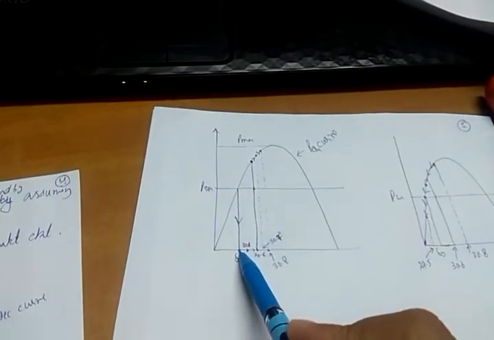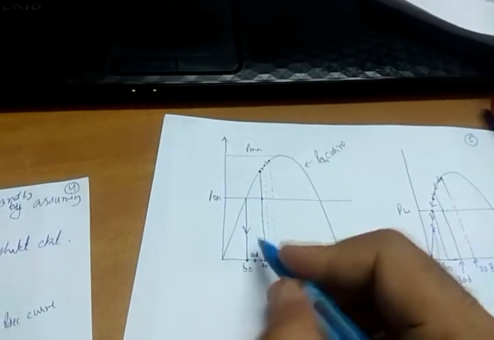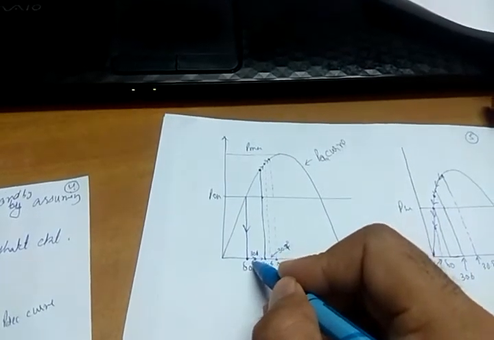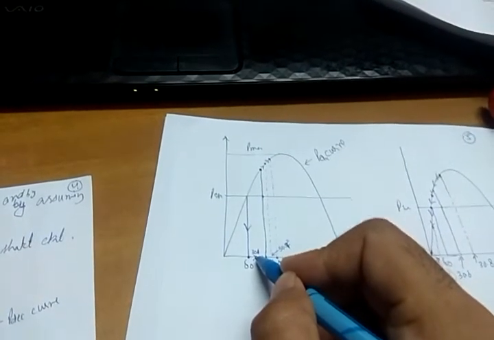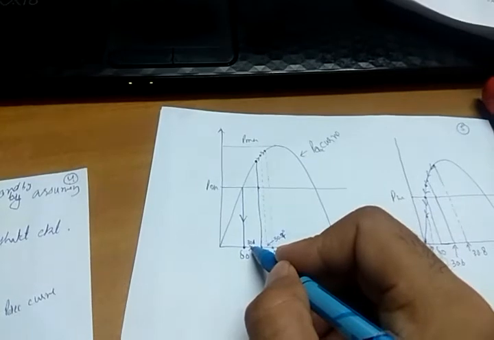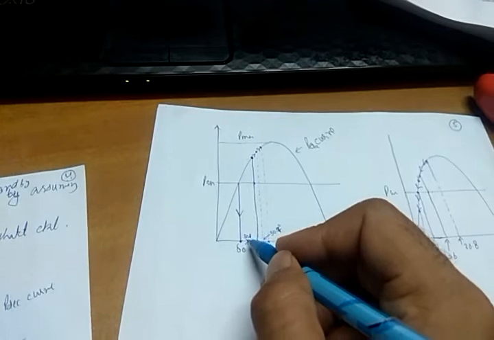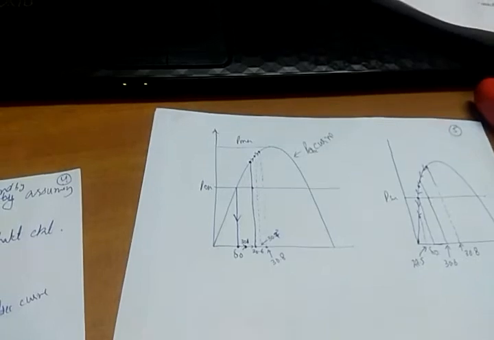I am showing it here. Here delta naught is 30 degrees. Here I have a fault, so electrical power will reduce to zero. Electrical power is zero, shaft power is there, rotor speed will increase, so delta will increase. At this point it is 30.1 degrees. Shaft torque is present and electrical torque is equal to zero because the fault has not been cleared so far. There is still a fault in the system.